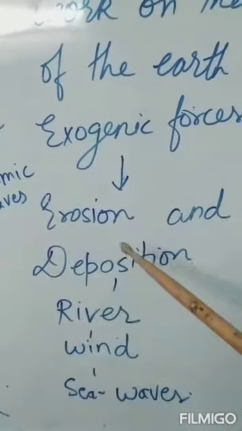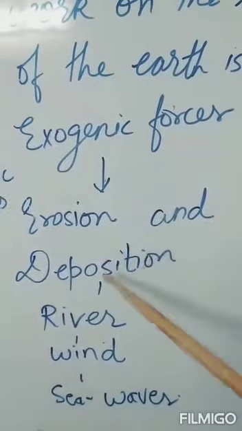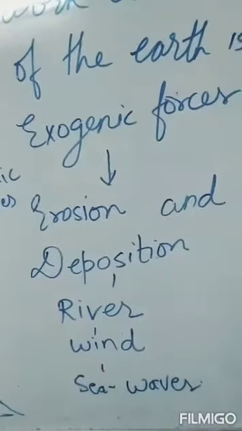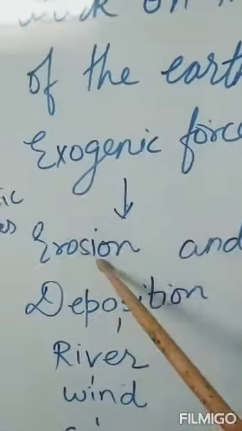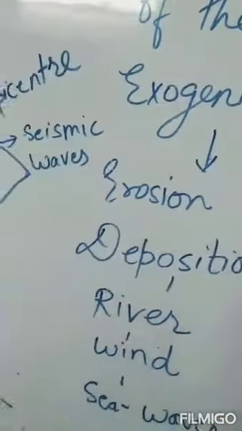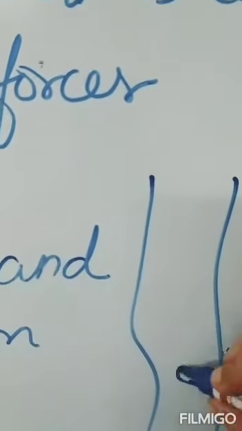Erode means it breaks, it breaks from somewhere. And deposition, it deposits at some place. Sometimes from somewhere it erodes. River erodes the material. River breaks away, takes away the soil from somewhere. Like this is river.